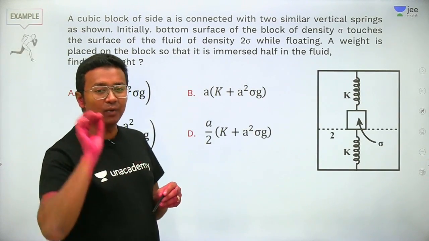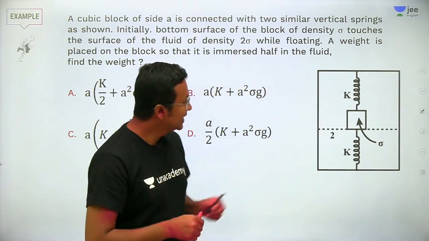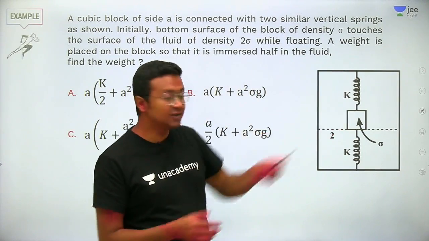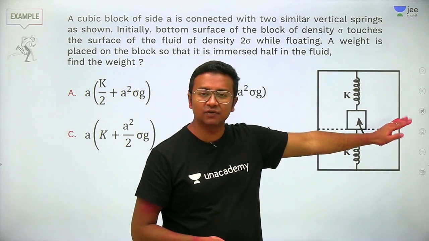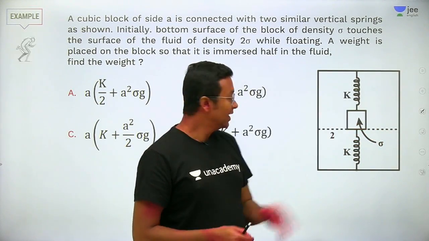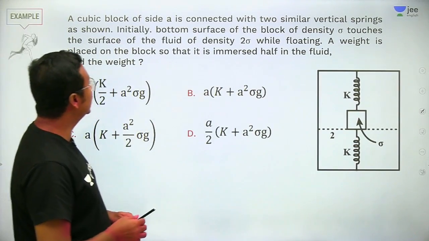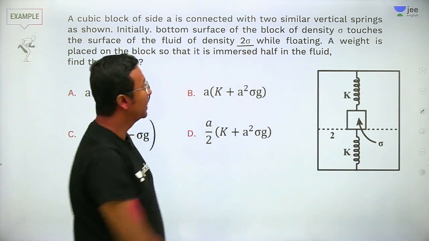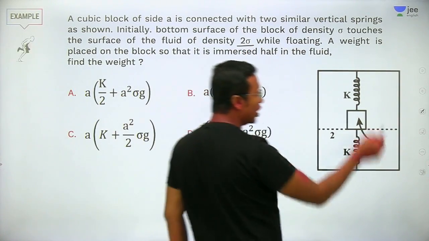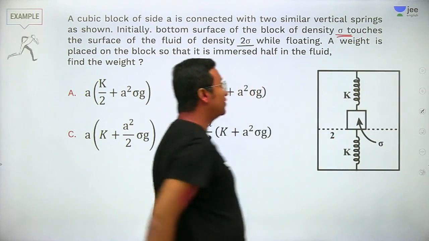Initially, when it is in the equilibrium state, this block here is just touching the surface of the liquid out here. This liquid has a density of 2 sigma, and the block has a density of sigma.